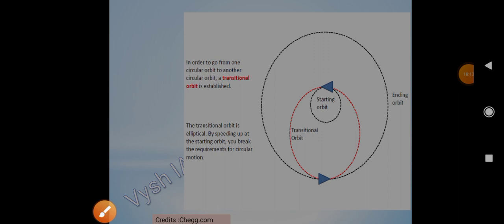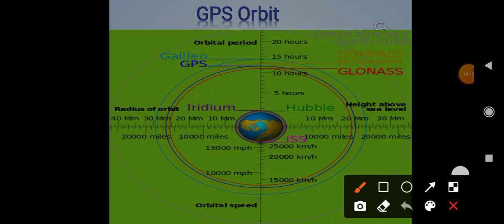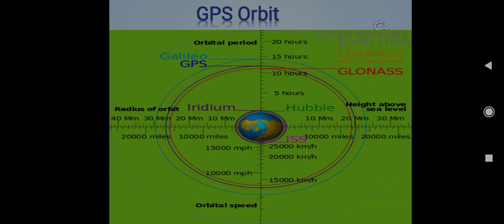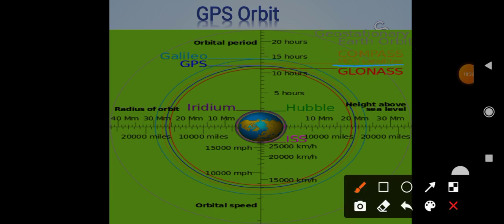Moving ahead, see here, this is LEO, low earth orbit. This is our geostationary earth orbit, GEO, and somewhere here is MEO, medium. So GEO, MEO, and LEO here. Here the International Space Station is located. And the Hubble telescope is also located in low earth orbit.